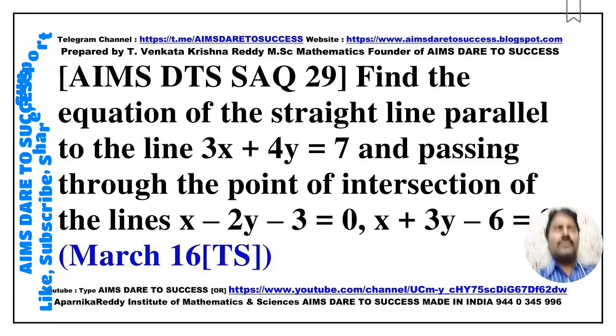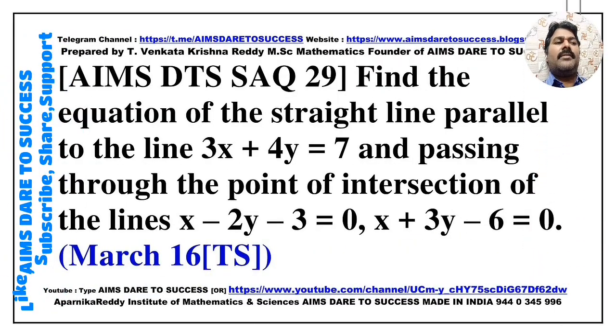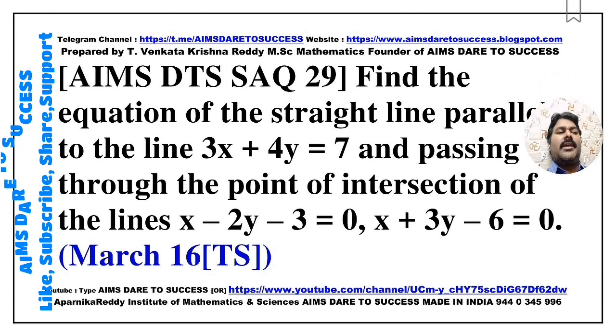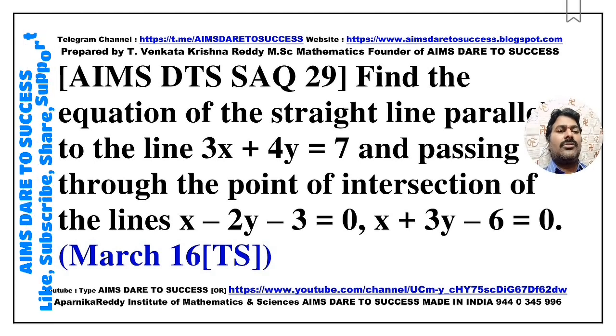So SAQ 29. Find the equation of the straight line which is parallel to the line 3x plus 4y is equals to 7 and passing through the point of intersection of the lines x minus 2y minus 3 is equal to 0 and x plus 3y minus 6 is equals to 0. This question came from March 2016 Telangana.